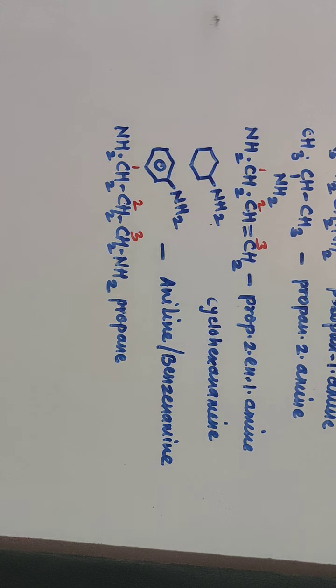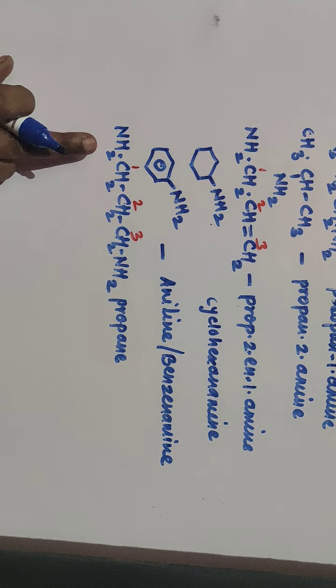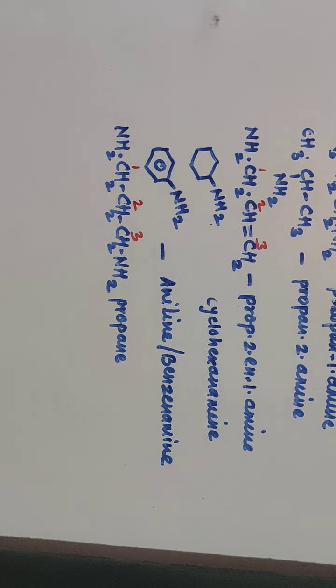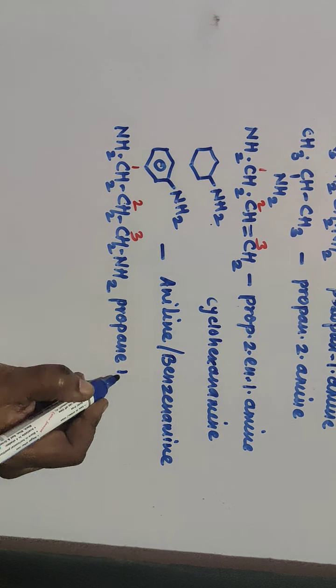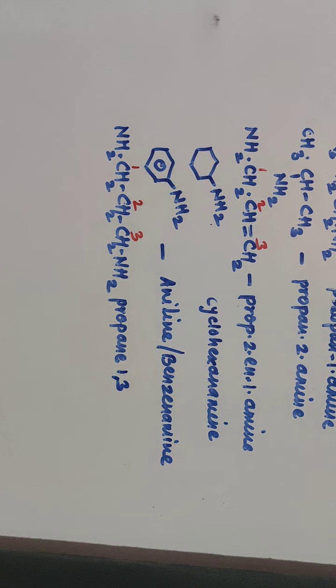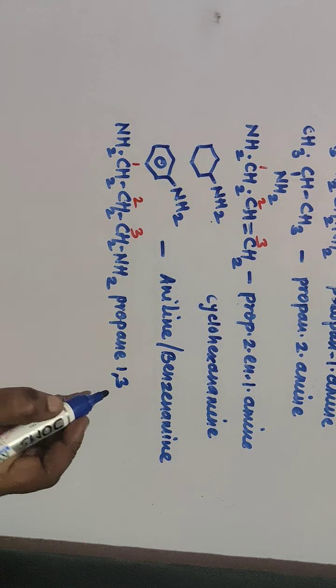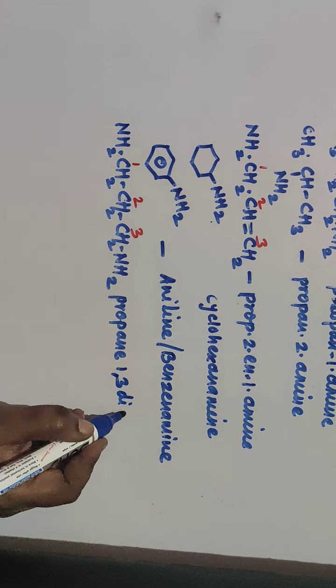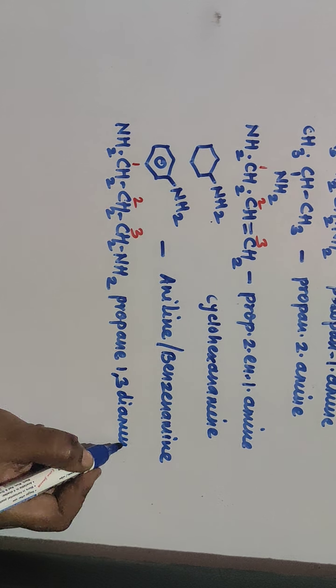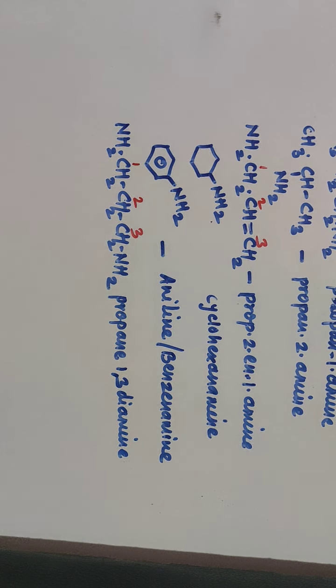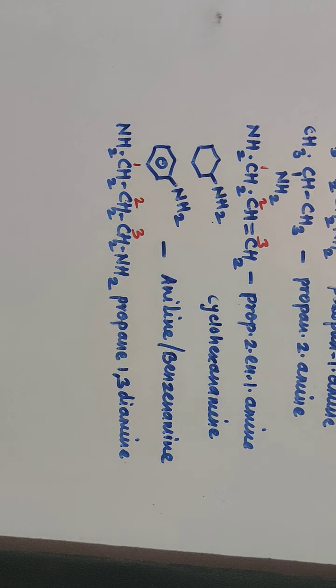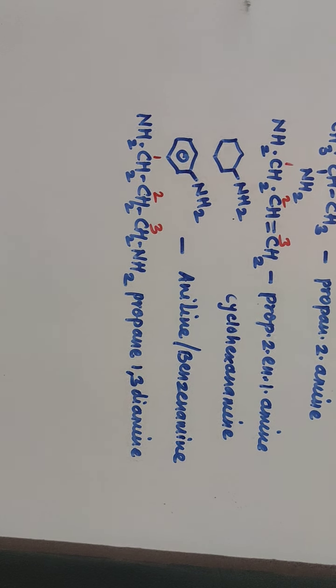One NH2 group is present at carbon atom number 1, and another at 3. So it is 1,3, and two amino groups are there, so it is a diamine. The overall name is propane-1,3-diamine. Wherever two amino groups are there, the E of the parental alkane gets retained. We'll take one more compound.